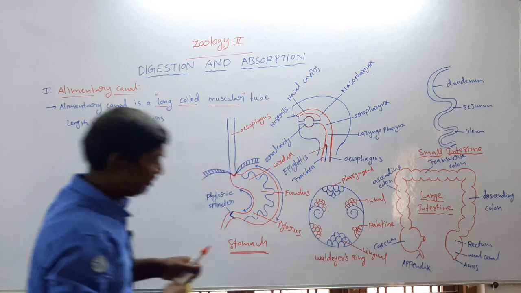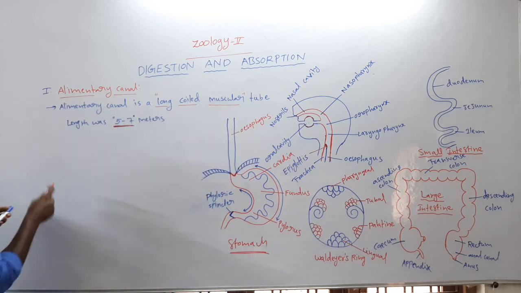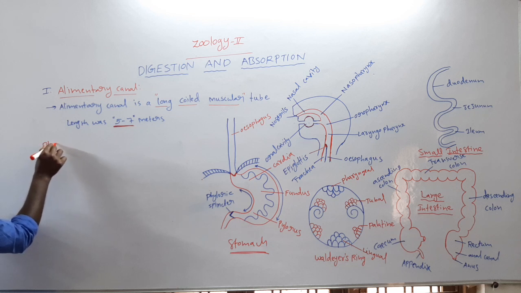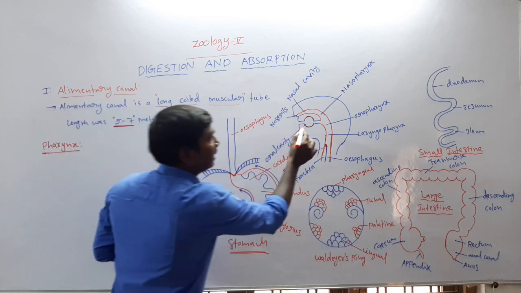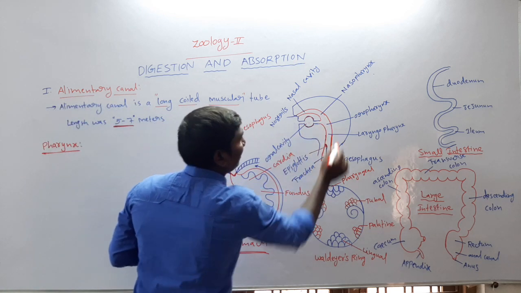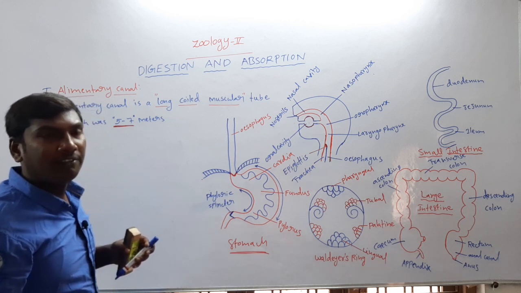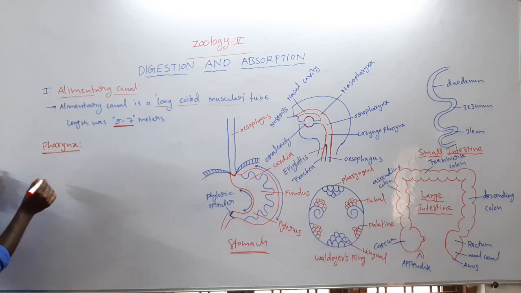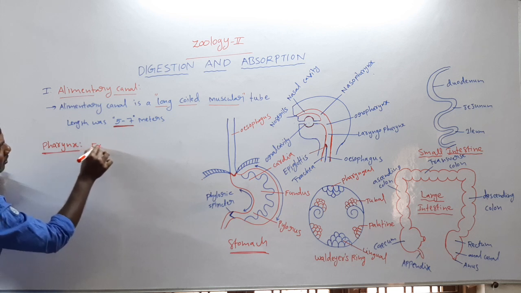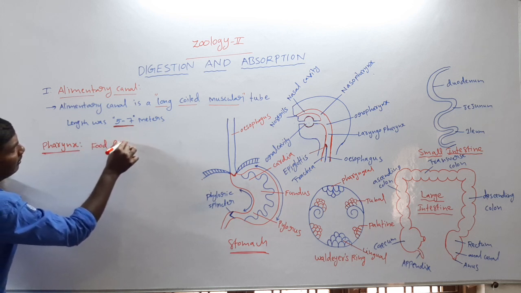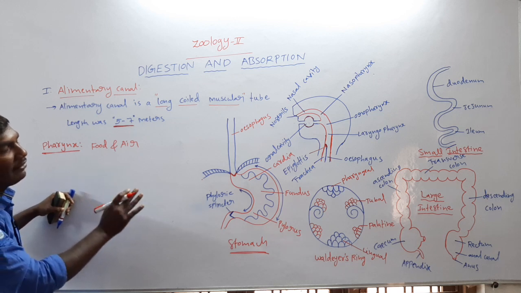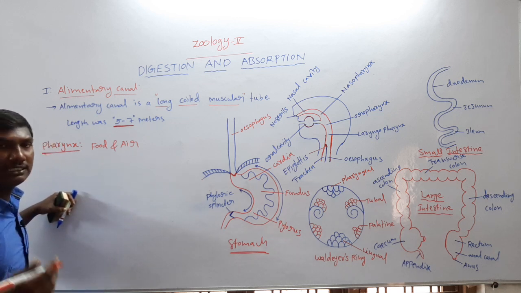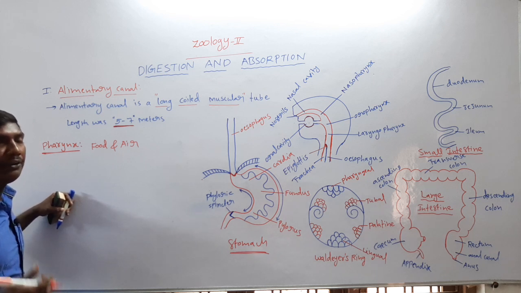Next one, pharynx. So this is the buccal cavity. The buccal cavity opens into the pharynx. The pharynx is a common passage for food and air. The buccal cavity or oral cavity opens into the pharynx.